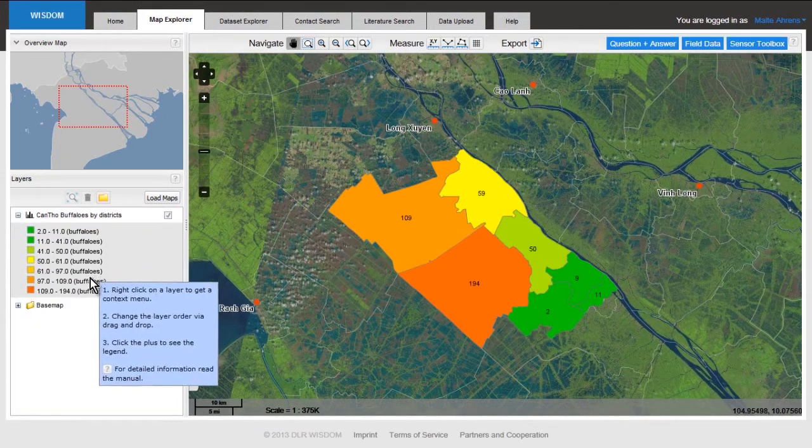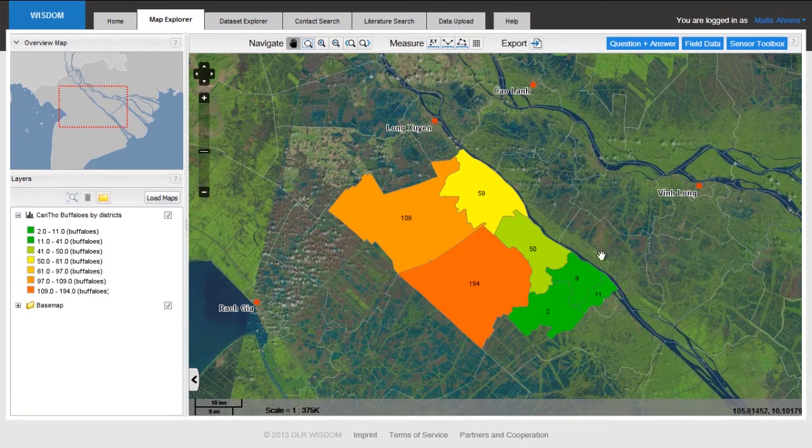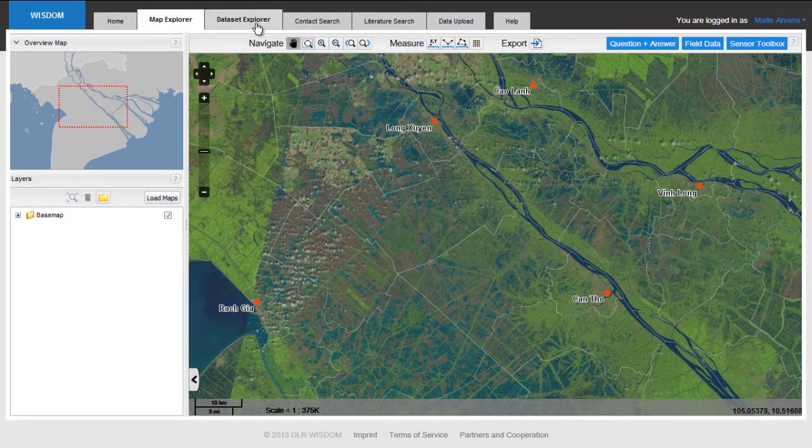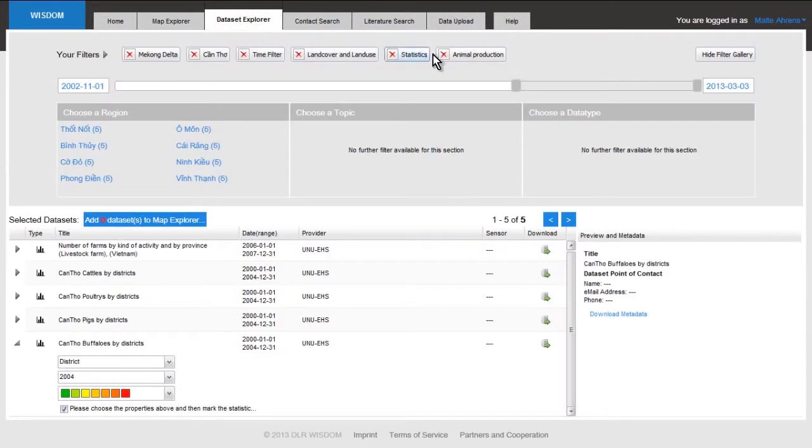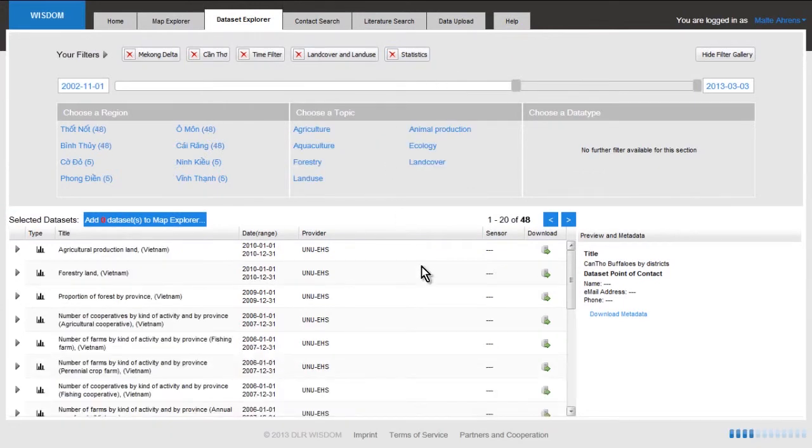How many buffaloes we have per district? Of course, in urban areas there would not be so many, and in rural areas there would be more. So we have a nice little toy for looking at the buffalo density in many places. If this is a data set you might not be very interested in, I will show you another geostatistical data set. I'll go back to the Dataset Explorer. Let's say I'm not interested in animal production, but maybe in rice production. For example, give me all the statistical data for the Kanto area that are related to land cover and land use.